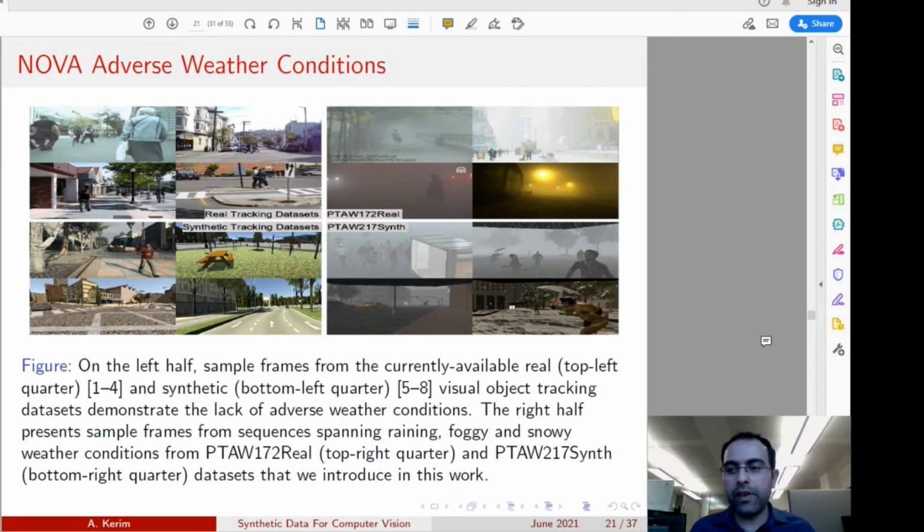Now, when we study the available visual object tracking datasets, whether they are real or synthetic, we can see clearly that the adverse weather conditions are absent. So, in order to solve this problem, we provide two datasets. Real dataset TAU172 real, which can be used for testing purposes, and TAU217 synth, which can be used for training purposes. So you can see the two datasets that we provided span different adverse weather conditions: rainy, snowy, and foggy weather condition.